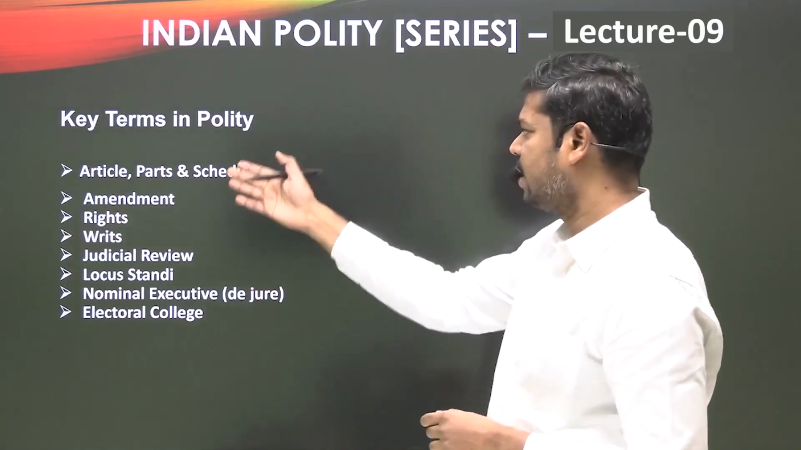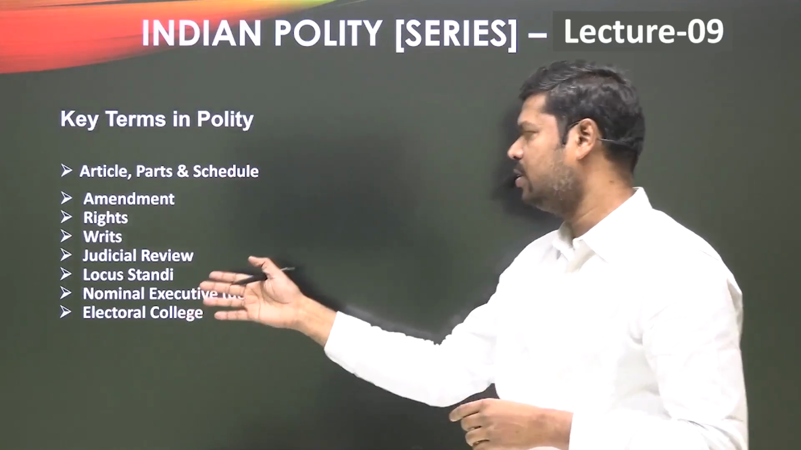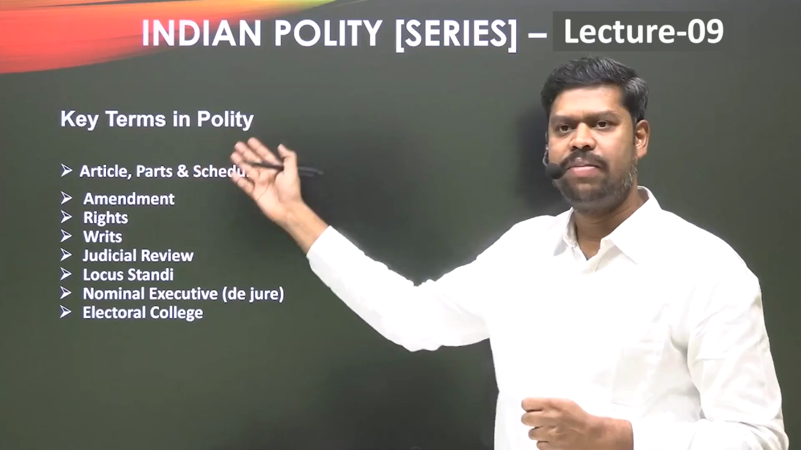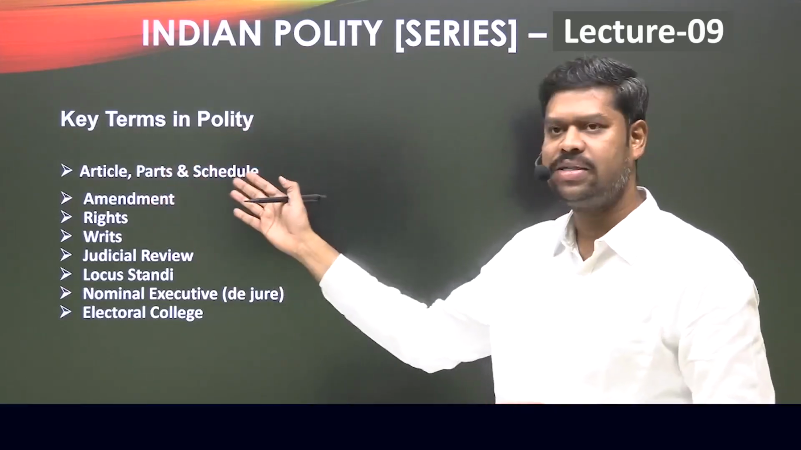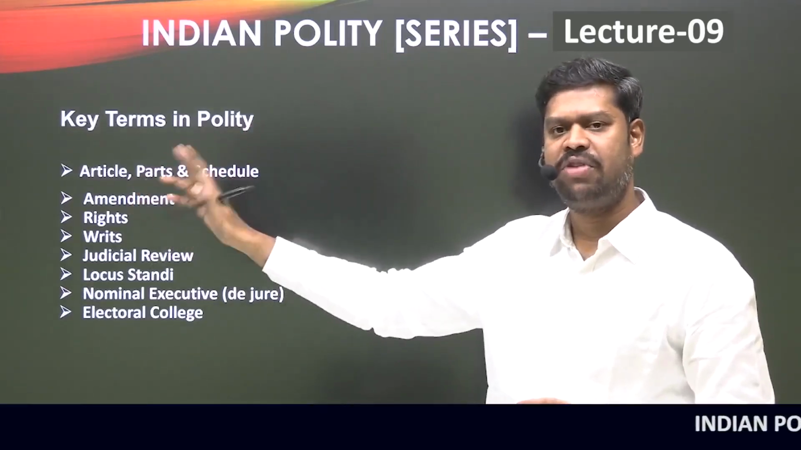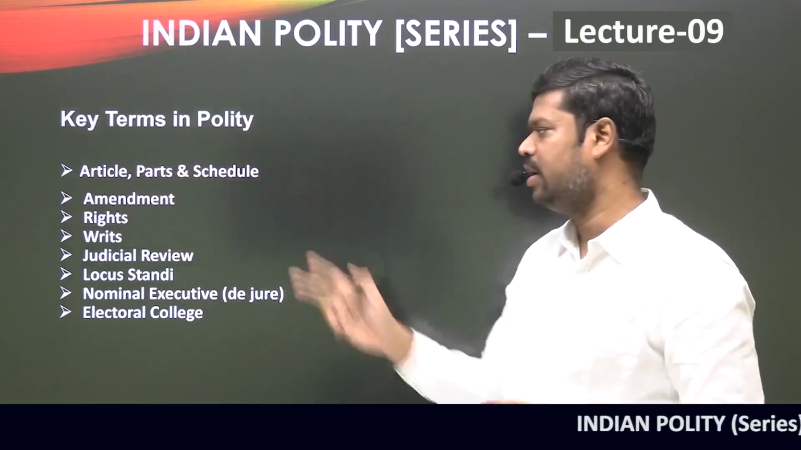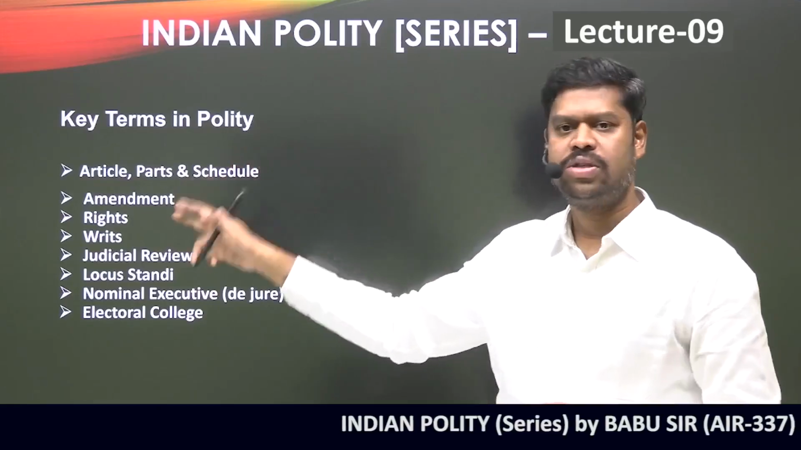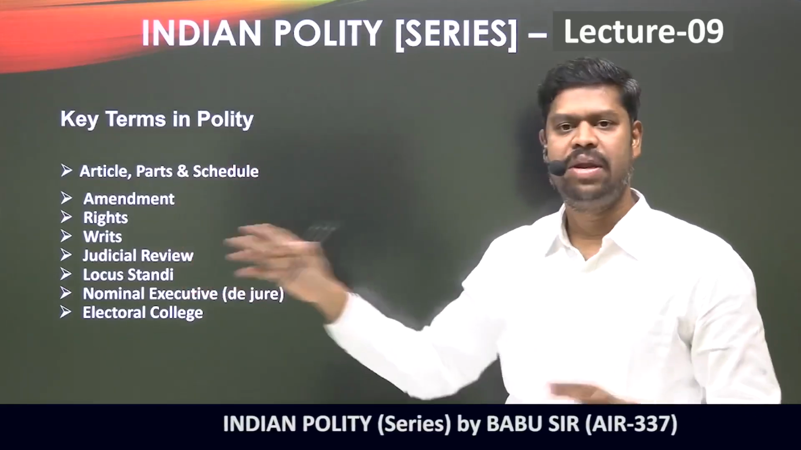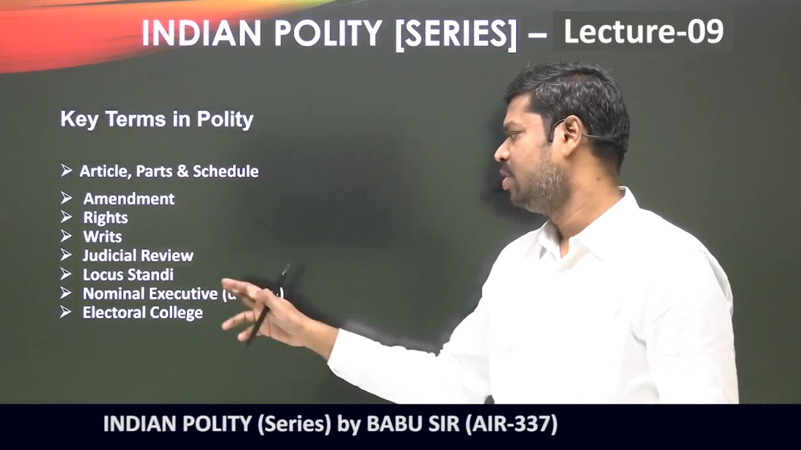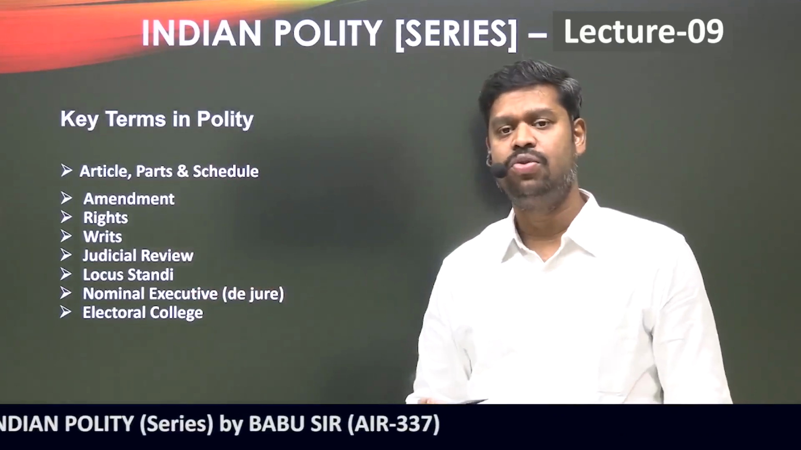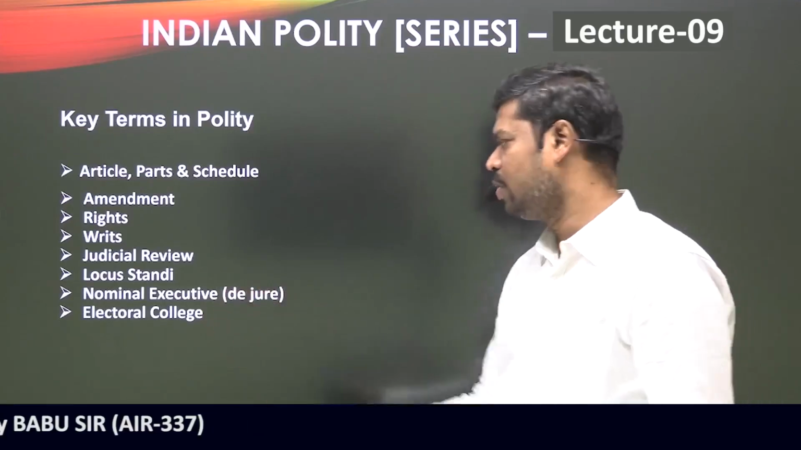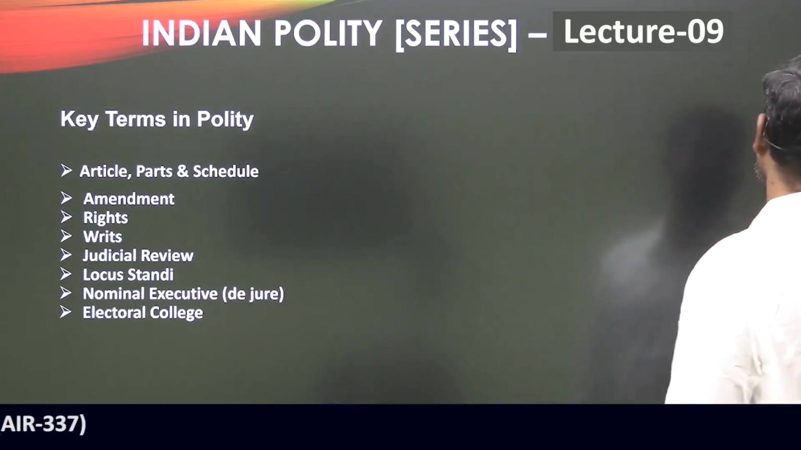So I am sure that your understanding of all these things is quite clear. What is an article, part and schedule? What does it mean by an amendment? What does it mean by rights? Especially the difference between fundamental right, constitutional right and legal rights. What is writs or what are writs? What is judicial review? What does it mean by the principle of locus standi? What does it mean by nominal executive? Who is a nominal executive under the Constitution of India? And of course, what does it mean by an electoral college?